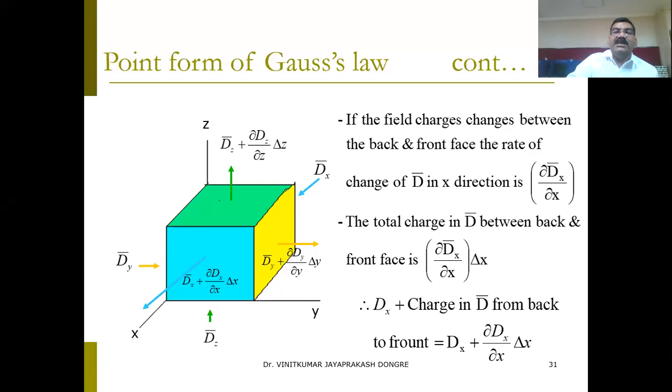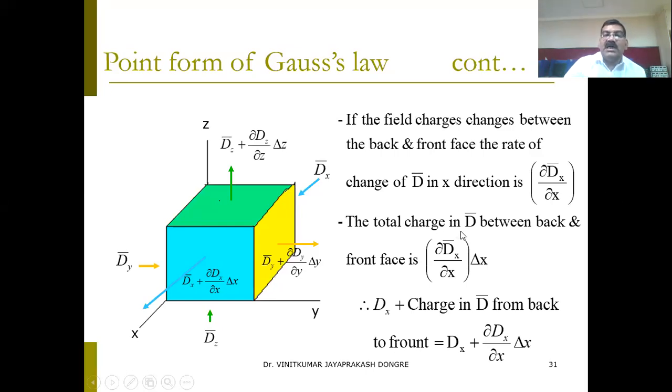The change in D in the x direction can be considered as a partial differentiation: the partial derivative of Dx with respect to x, since this is the component traveling along the x-axis.